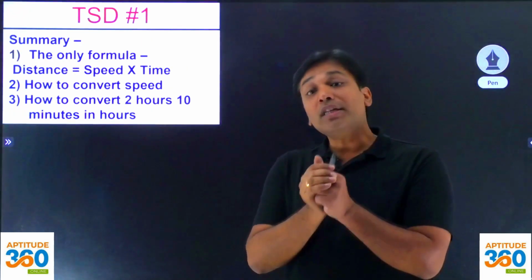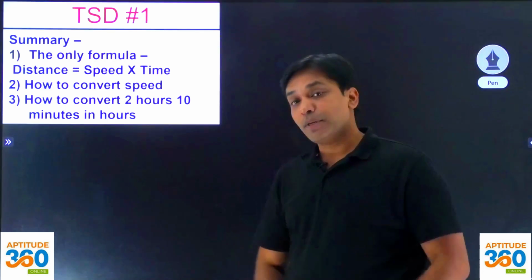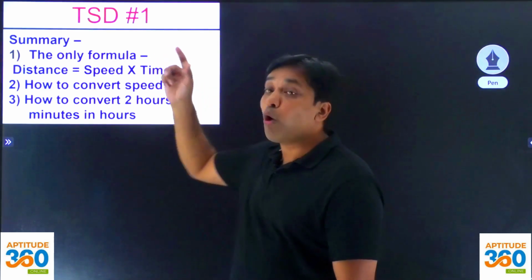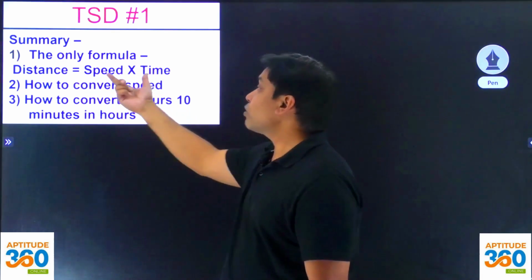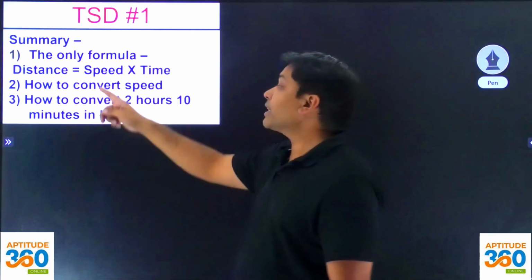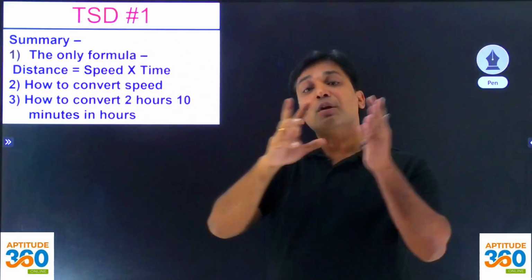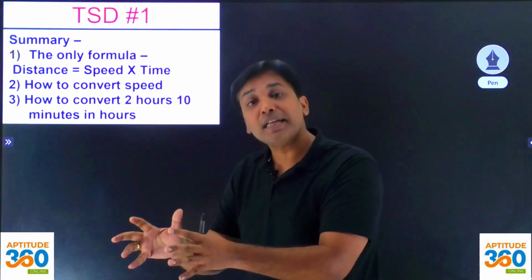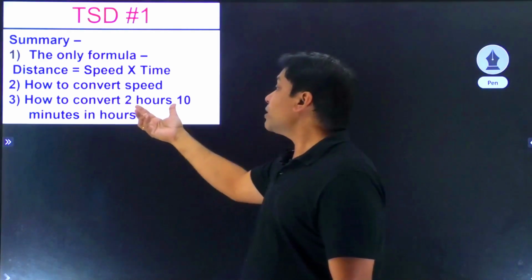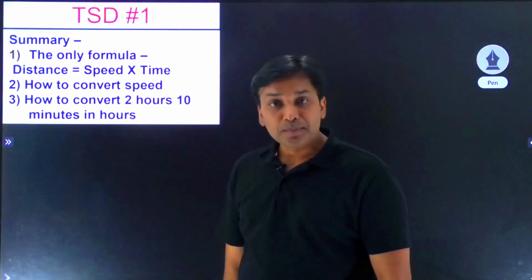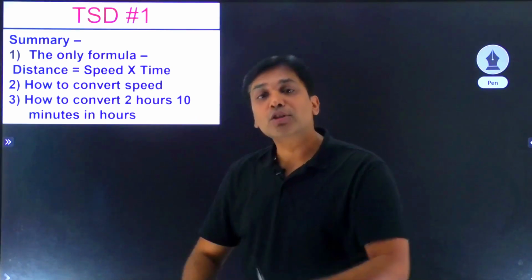Okay, so what did we learn in this particular video? We learned that the only formula in time, speed and distance is distance equal to speed into time. The second thing you learned is how to convert speed from kilometers per hour to meters per second and vice versa. And the third thing you learned is how to convert 2 hours 10 minutes into hours, or 3 hours 35 minutes into hours.